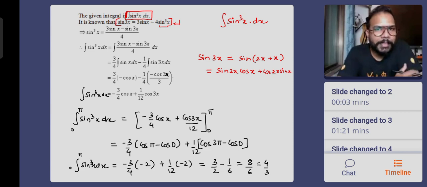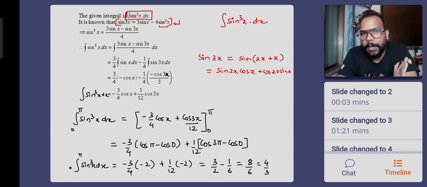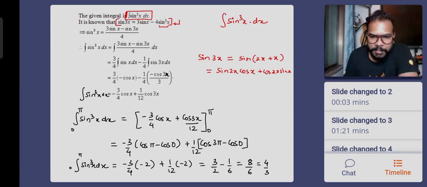Eventually, what I'm trying to tell you, the integration of sine cube x from 0 to pi comes out to be 4 by 3. As simple as that. If it would have been from 0 to 2 pi, the result will come out to be 0. But it is from 0 to pi. And what is important for me is this final result. This result is more important. 4 by 3 is the result of integration of sine cube x.